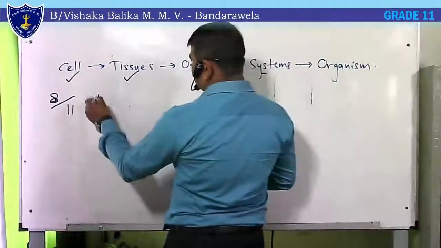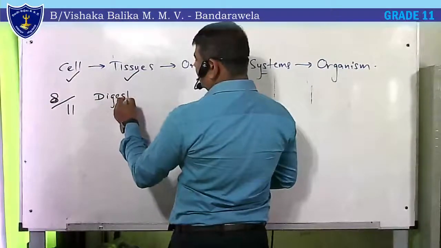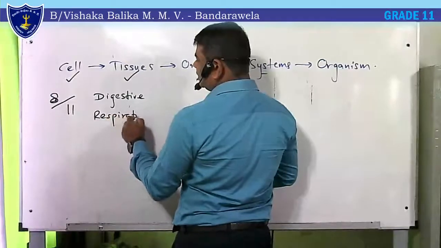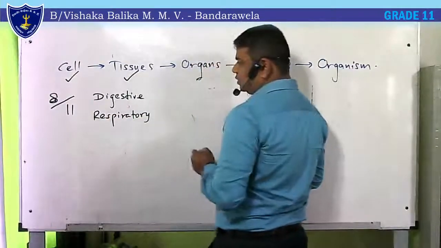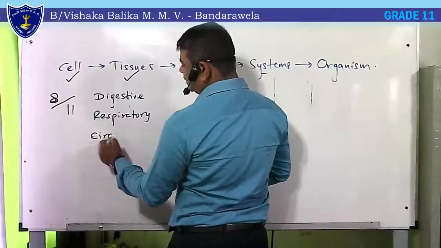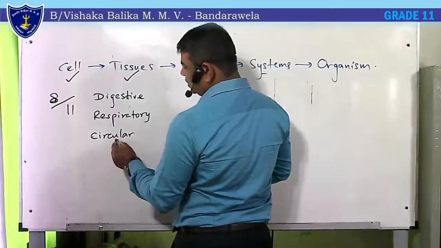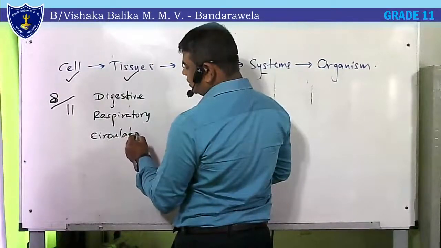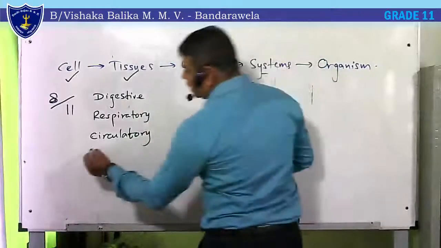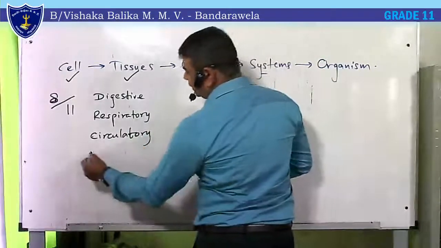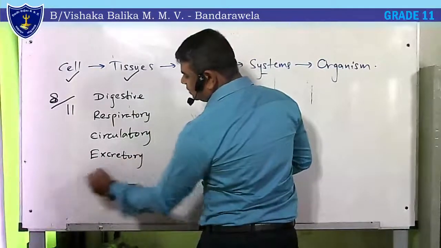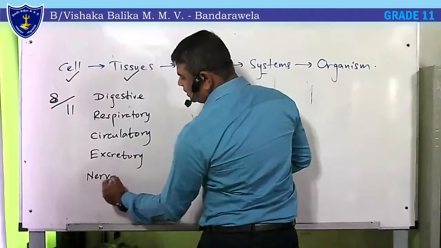Start from the digestive system, respiratory system, then thereafter circulatory system, blood circulation, and thereafter excretory system, nervous system.